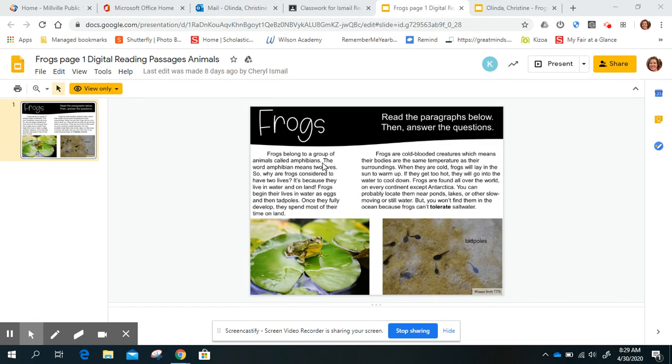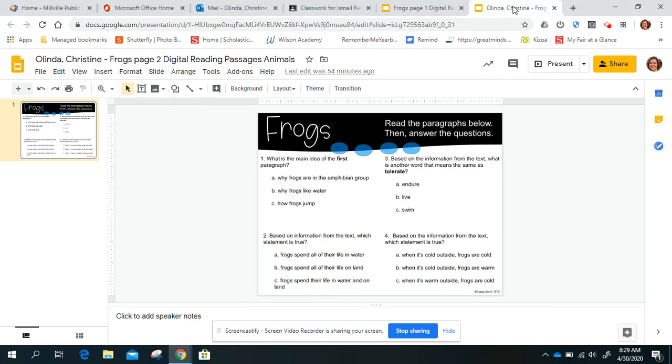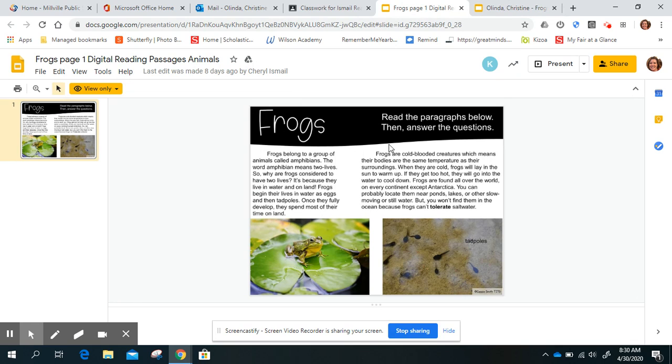Today you have to read a passage about frogs and then answer the questions. I opened up both parts about frogs, the passage at the top, and then I can switch to the questions. I will need to keep going back and forth to answer the questions, but before we do the questions, we'll need to read. Frogs. Read the paragraphs below, then answer the questions.